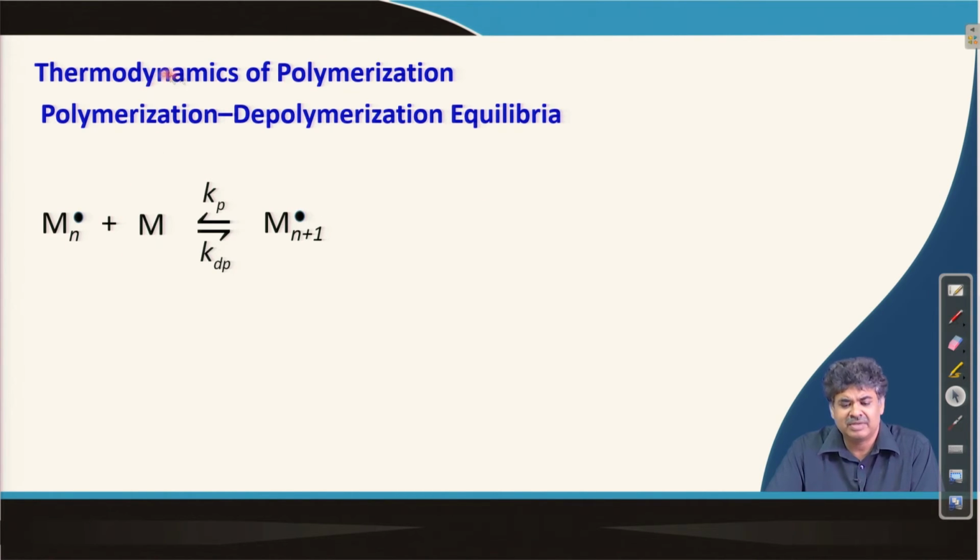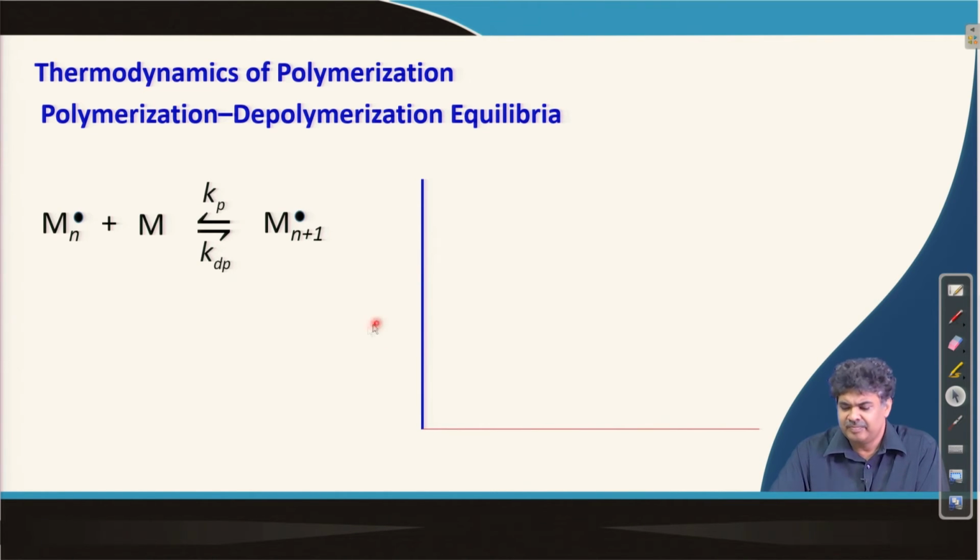From an equilibrium thermodynamic point of view, we should consider both the polymerization and depolymerization reactions, so we can write this forward reaction like this and the backward reaction, which is called the depolymerization reaction. We have a rate constant Kp corresponding to the forward reaction, and we have Kdp for the backward reaction.